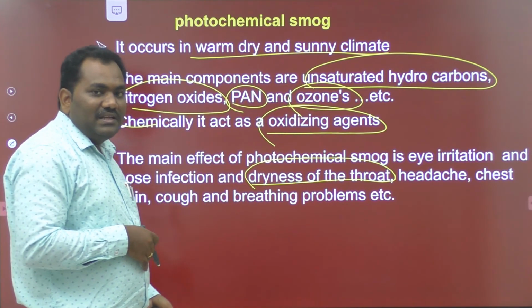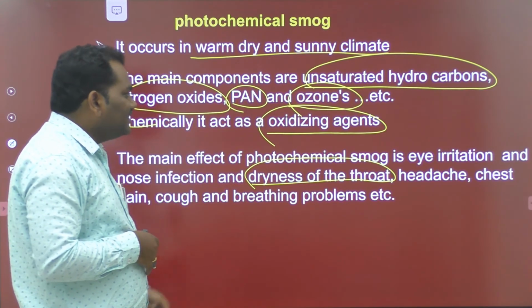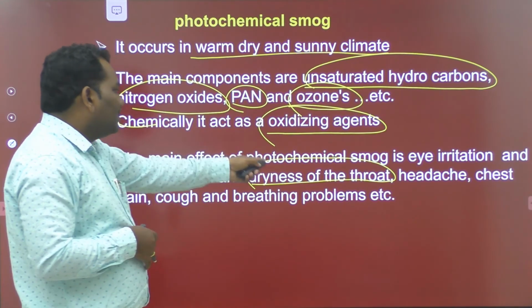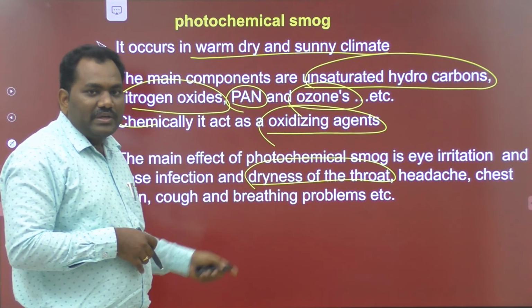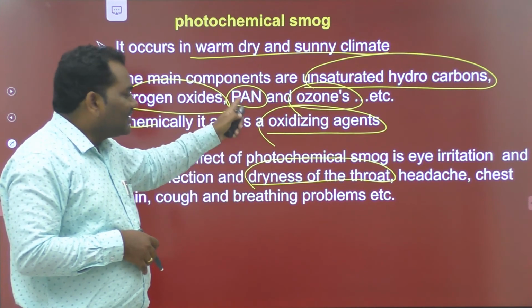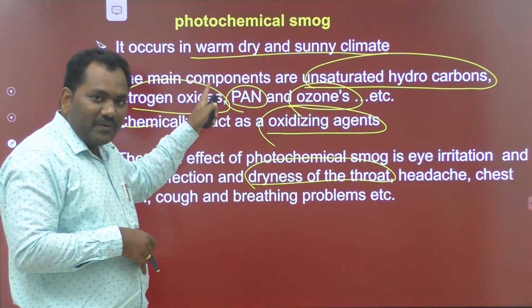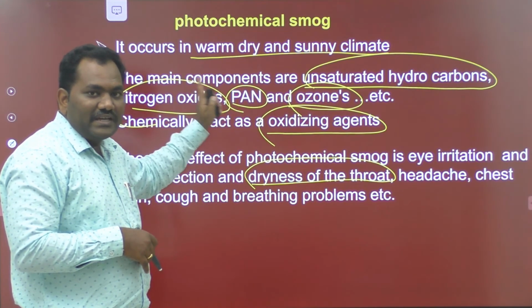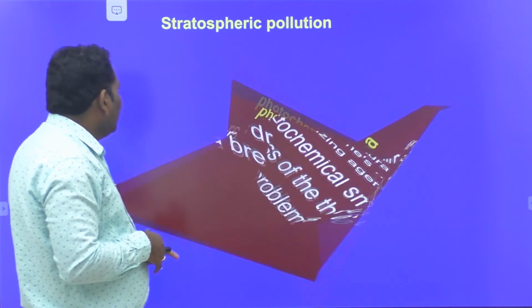The main components present in the photochemical smoke are PAN, ozone, unsaturated hydrocarbons and nitrogen oxides. The chemical nature of this photochemical smoke is that it acts as an oxidizing agent. It is responsible for all these diseases. Okay, this is about the photochemical smoke. PAN means peroxyacetyl nitrate. It is a powerful irritant, and it causes nose infection.